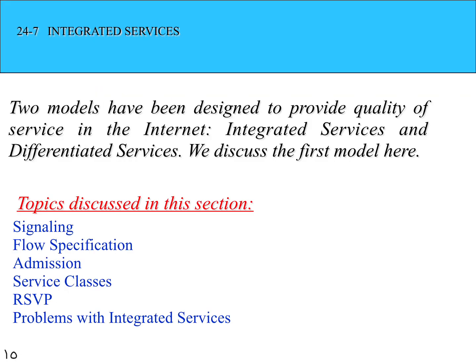Coming to integrated services, see here, before this slide what we have discussed, that is resource reservation as well as admission control, those actually belong to integrated services. Okay, two models have been designed to provide the quality of a service in the internet: the integrated services as well as the differentiated services. The topics which we are going to see here, the flow specification, admissions and everything, are briefly defined here. So as I discussed in the previous slide, resource reservation as well as admission control belong to this topic, that is integrated services. Okay.